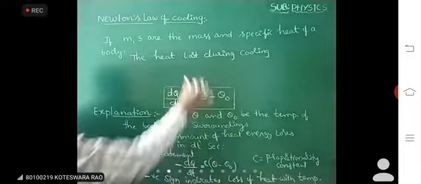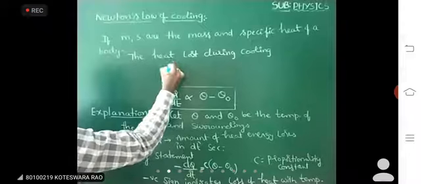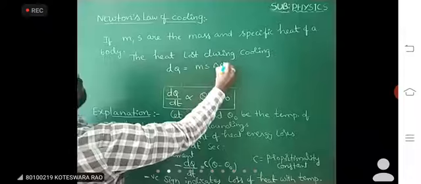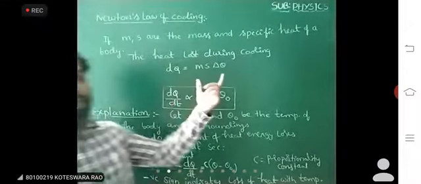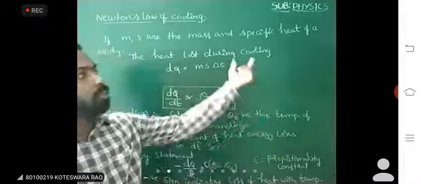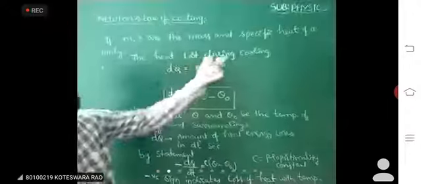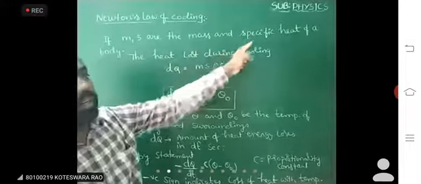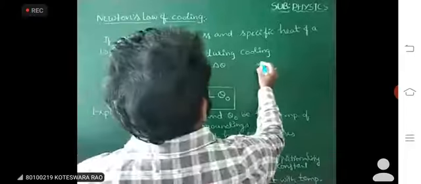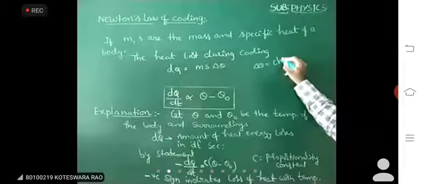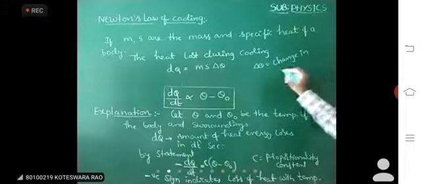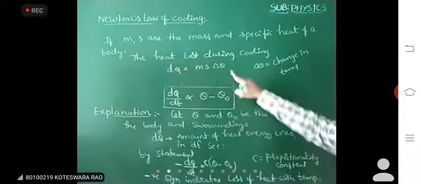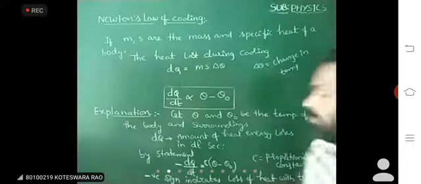We have a formula. We know that already. So this one is completed. dQ, that means the heat energy, is equal to ms delta theta. Heat loss means during the change in temperature, the temperature of the body decreases. Heat loss during cooling, dQ is equal to ms delta theta. Here m is the mass of the body, s is the specific heat, delta theta is the change in temperature. Theta minus theta naught means change in temperature.